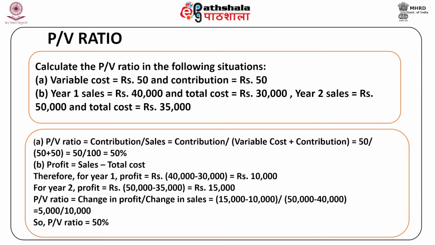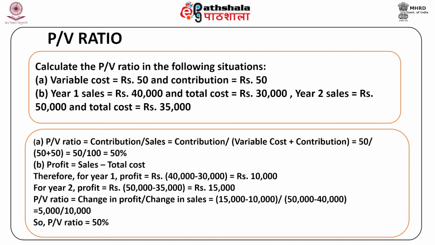Now we can discuss another example. Calculate the PV ratio in these situations. Case 1: variable cost is equal to rupees 50 and contribution is equal to rupees 50. Case 2: year 1 sales is equal to rupees 40,000 and total cost is equal to rupees 30,000. Year 2 sales is equal to rupees 50,000 and total cost is equal to rupees 35,000.